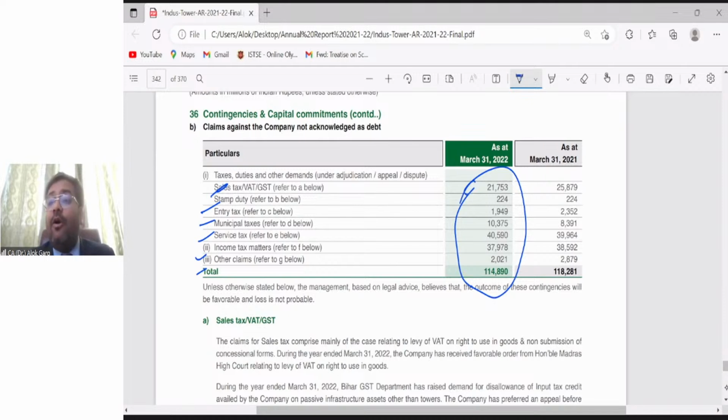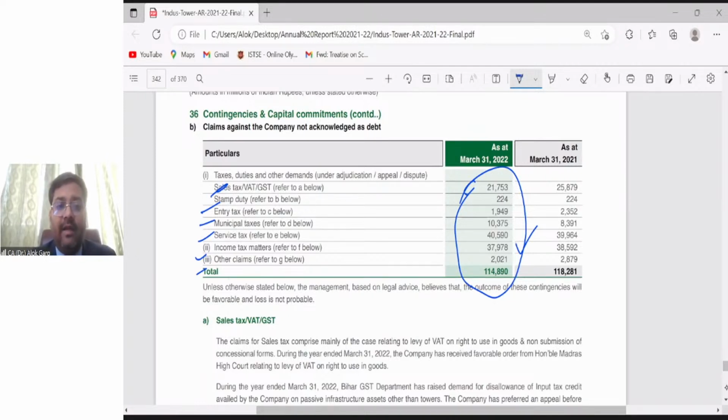But these are possible obligations, or either the outflow is not probable, or there is a possible obligation which will be confirmed upon the happening or non-happening of some future event. It will be confirmed in the future, right? And hence the company has shown this as a contingent liability, right? So either the outflow is not probable or it is a possible obligation.